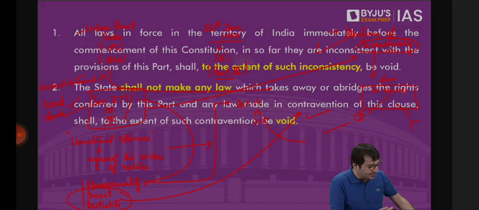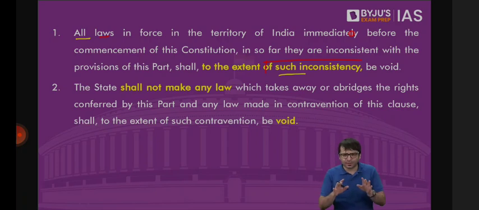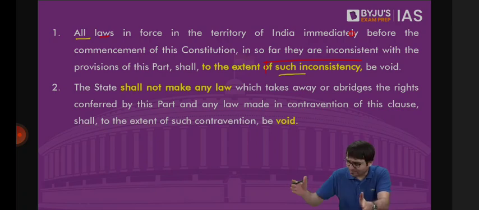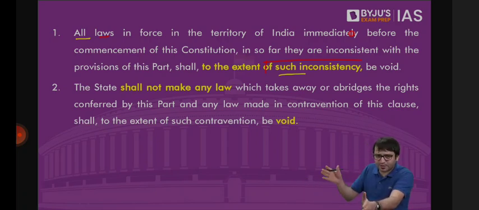Long story short, this is 26 January 1950. This is when the Constitution was enacted. This is when the fundamental rights were provided. This is the set of fundamental rights provided. Prior to the commencement of the Constitution, there were various laws: Indian Penal Code, Criminal Procedure, Civil Procedure, so many other laws. Can these laws continue after the commencement of the Constitution as well? Yes, provided these laws are in agreement with the fundamental rights.